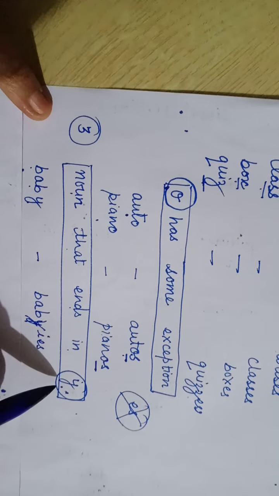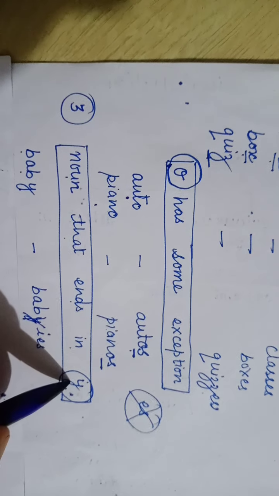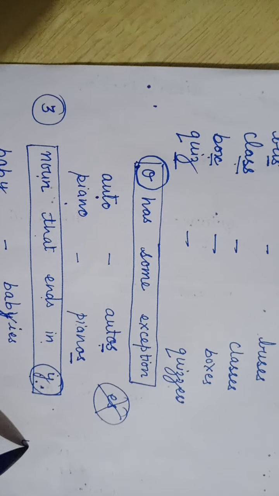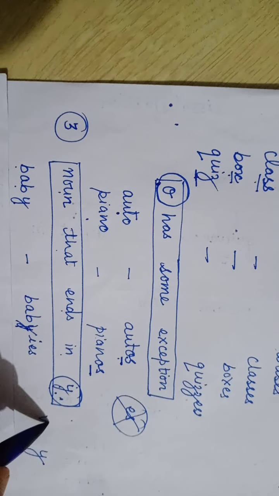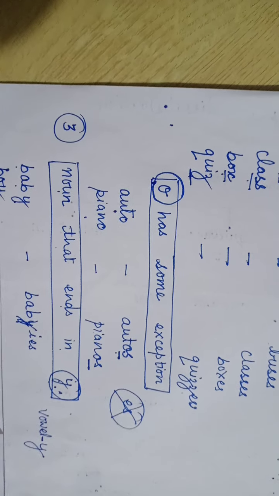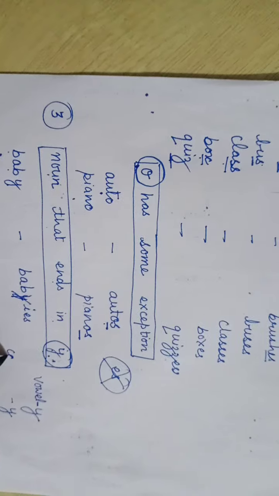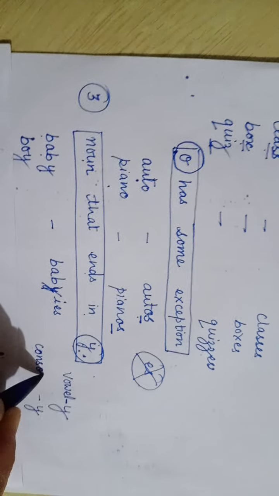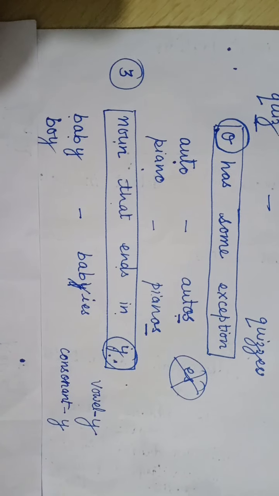But here you need to take care of two things. If the last letter is Y and the second last letter is a vowel, it will be changed in a different way. And if the last letter is Y and the second last letter is a consonant, then it will change in a different way.